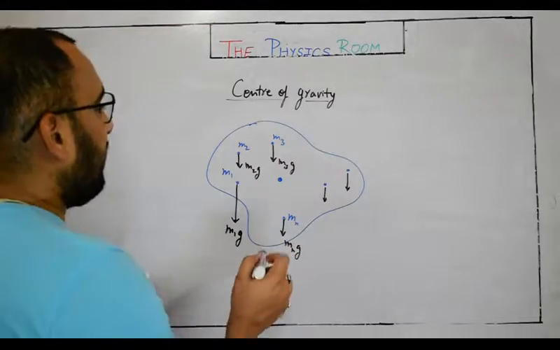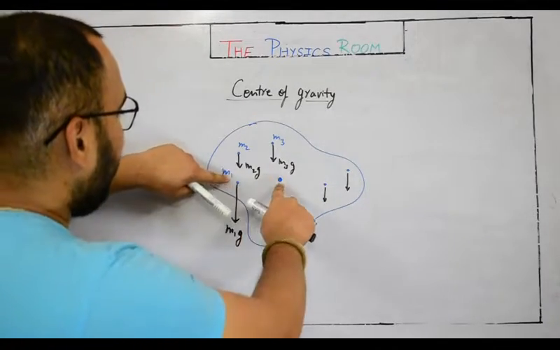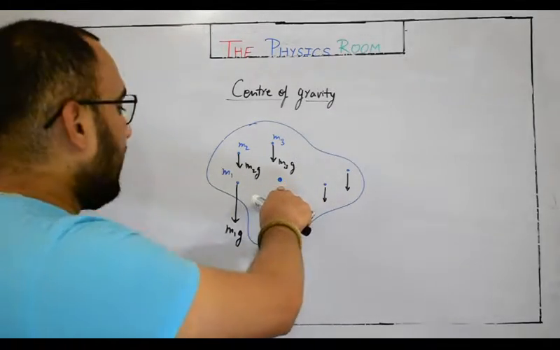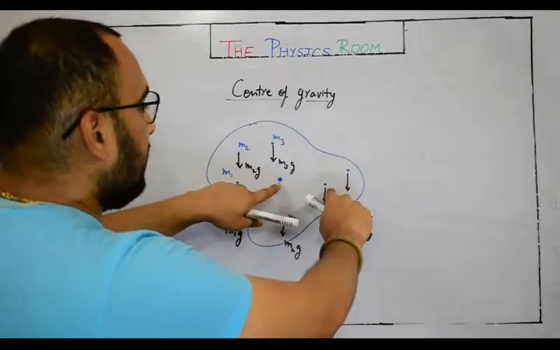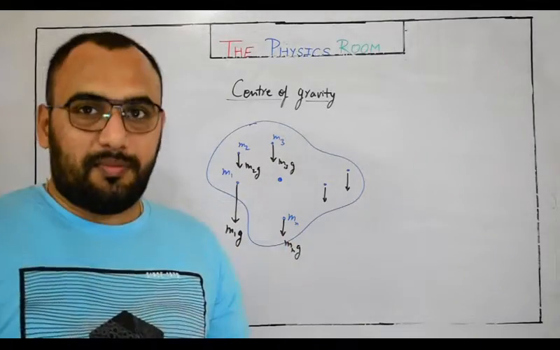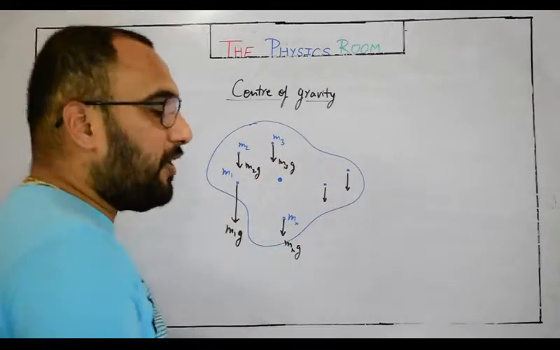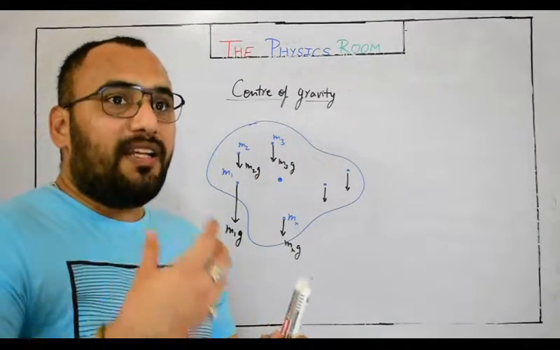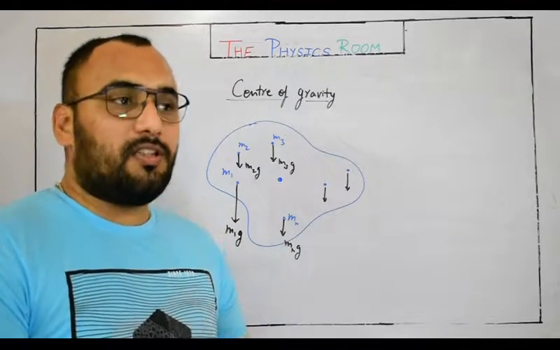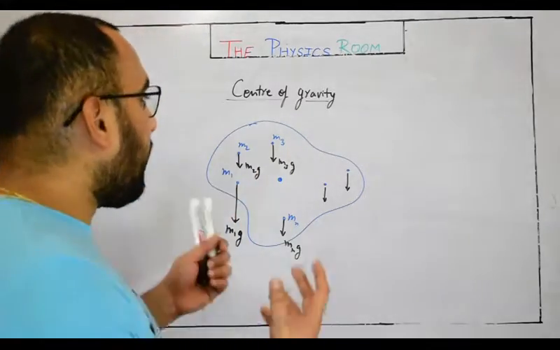If we have suspended this body about this point, some particles are trying to rotate the body about this axis in the positive, anti-clockwise direction, and the other particles are trying to rotate it in the clockwise direction. As each and every point on the body produces a torque, if the body is balanced about this point, the net sum of all torques should be 0. The total torque on the left and the total torque on the right must be equal and opposite. Okay, in that way the body is balanced.